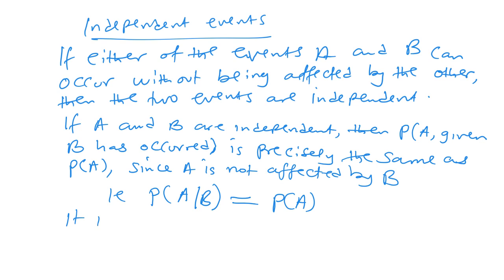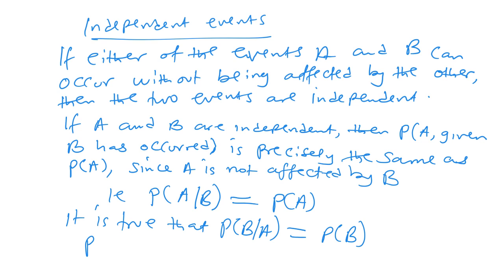So it is also true that the probability of B given A will be the probability of B, because the occurrence of A does not affect B. But there's something we left.